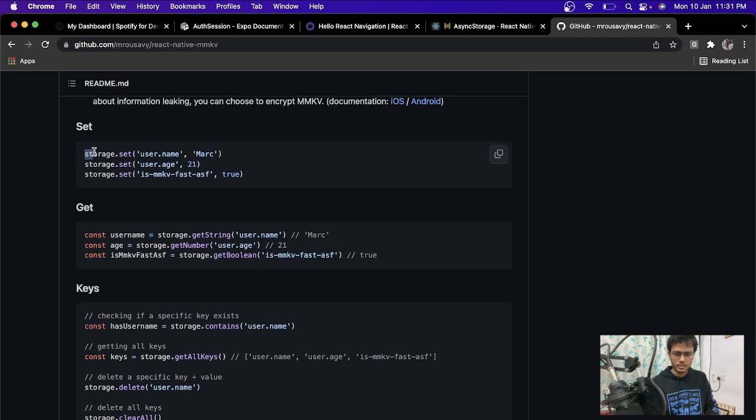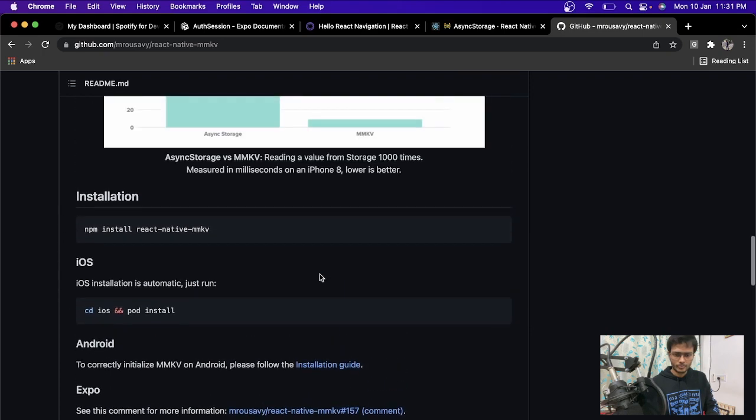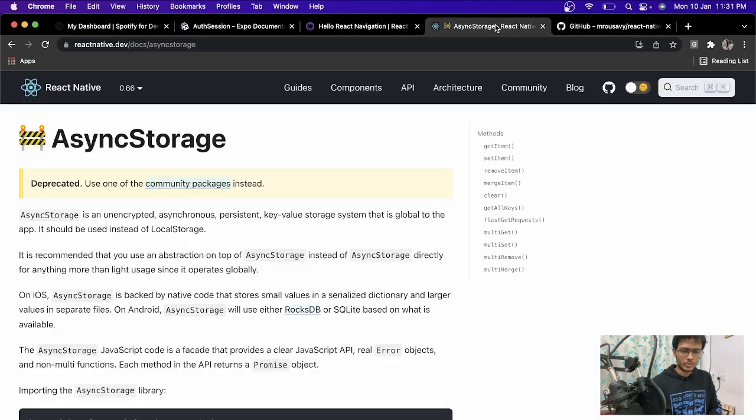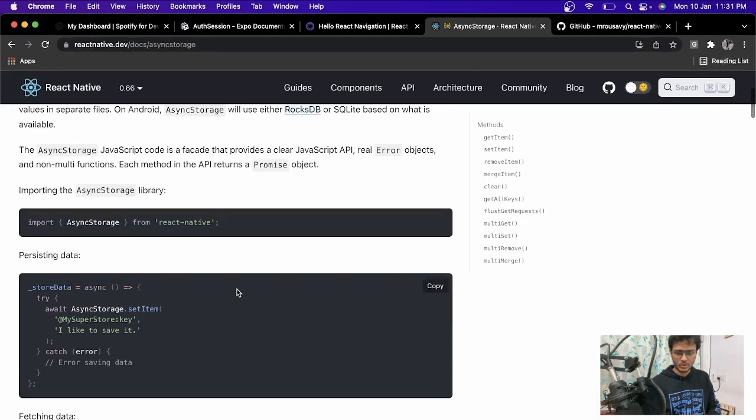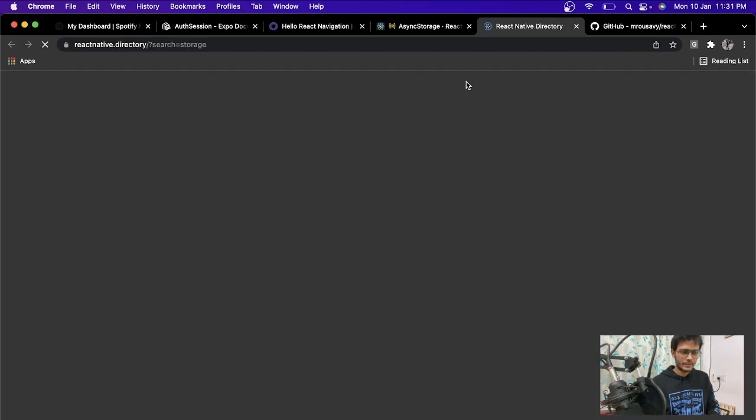Storage.set. This is how it is used, and to get, so let's just use it. Or we can just stick with the async storage. Right now I'm not so sure which one I should go with.